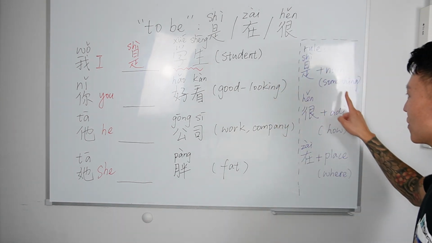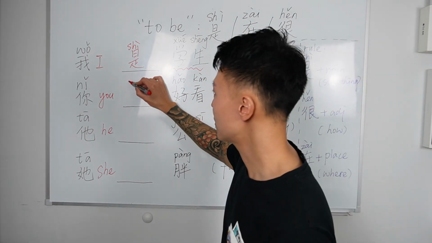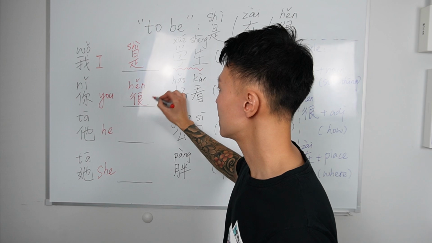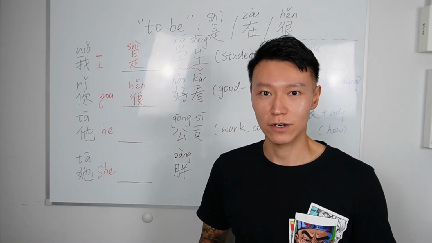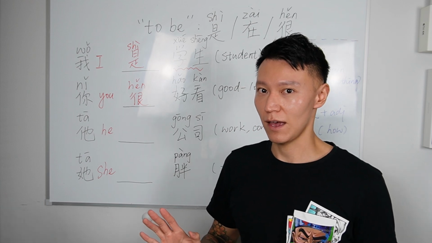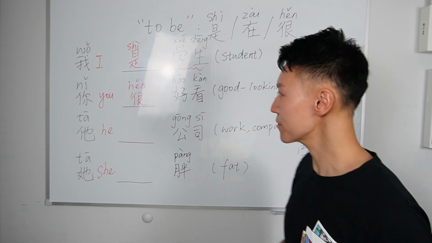And then we know after 很 we use an adjective. That's why here we use 很. 你很好看, you're good looking. Remember, we don't have to translate this sentence as you're very good looking. It's just like you're good looking.